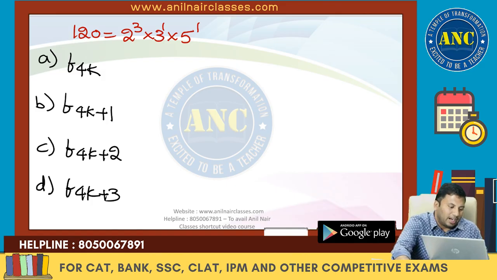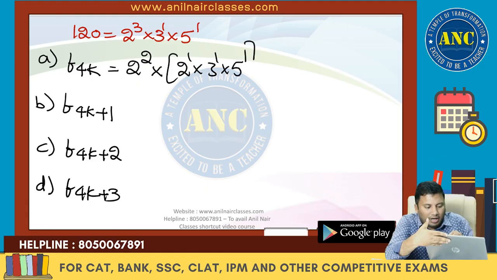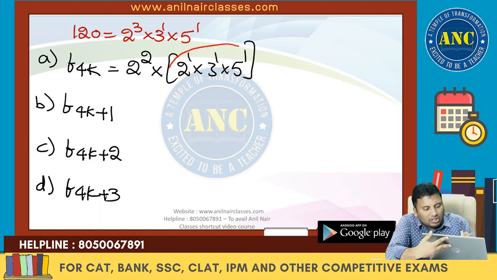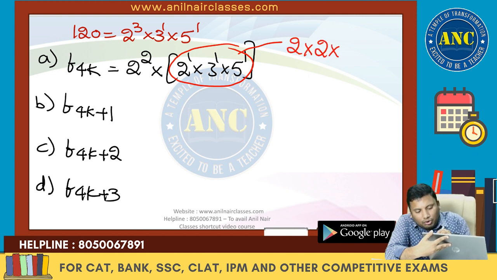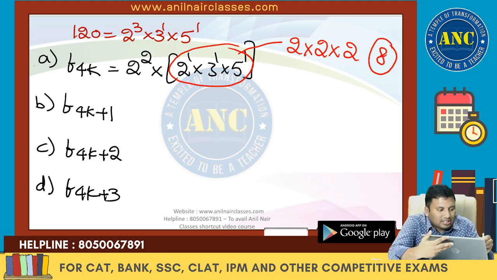4k plus 1 and 4k plus 2. Now see here. Any number which is divisible by 4 is 2 square into 2 power 1 into 3 power 1 into 5 power 1. These are all divisible by 4. Number of factors for this number is 2 into 2 into 2. Answer is nothing but 8. I hope it is clear. First one, answer is 8.